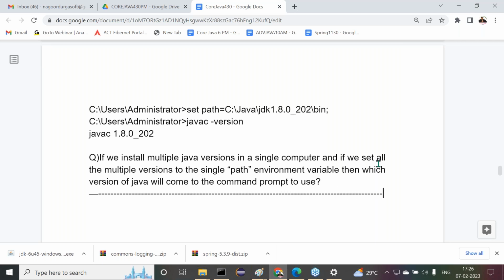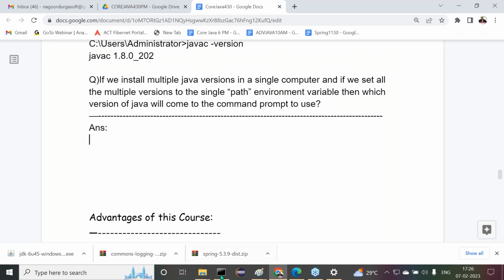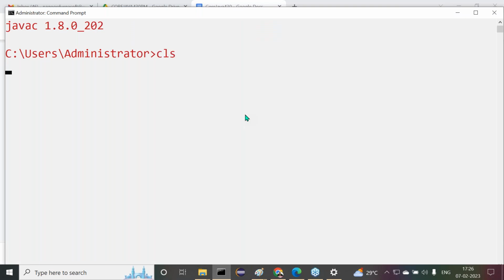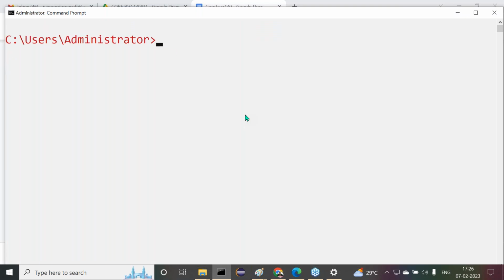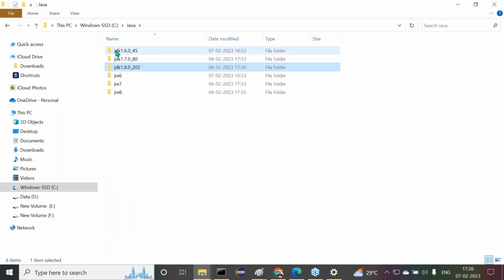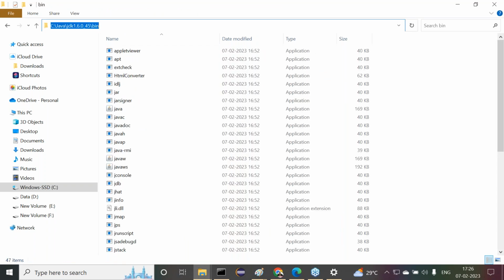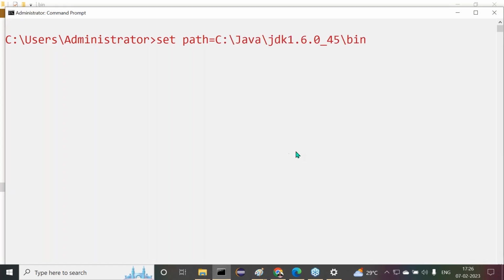If I set all three versions of Java to my path environment variable, which version will come to us in my command prompt here? Let us check for it now. All of you observe carefully. All right, so now set path is equal to, first in the order here I want to set, try to understand this now. JDK 1.6.0_45 bin. Let me copy this. I copied this. I want to set here semicolon. Don't click on enter button.